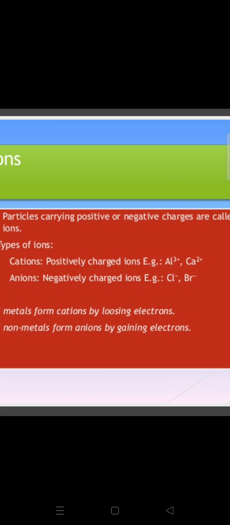Anions are always negatively charged ions. So chloride ion, bromide ion, where 1 charge is there, is written Cl- or Br-. So this is all about it.